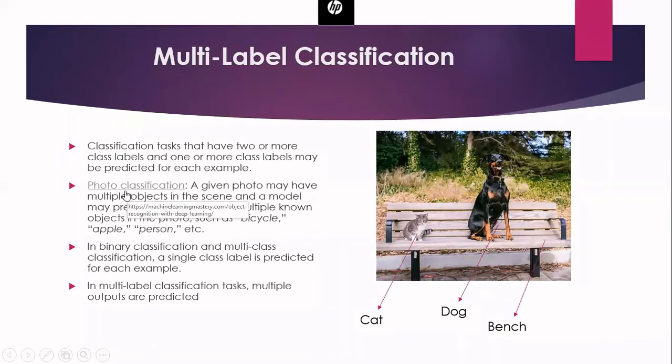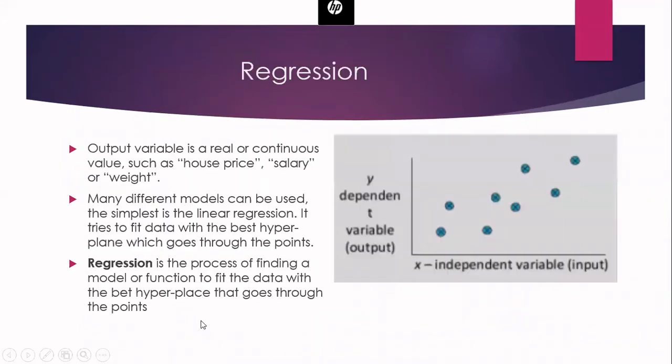And here, photo classification is an example. As I already told you, in binary classification and multi-class classification, we are going to predict only a single class label as the output. Whereas in the case of a multi-label classification task, in one image itself, we are going to predict multiple labels. That is the main difference. So with this, classification is over.